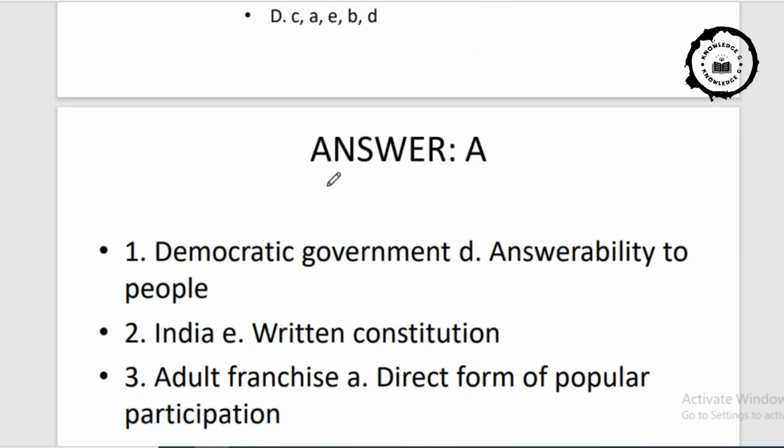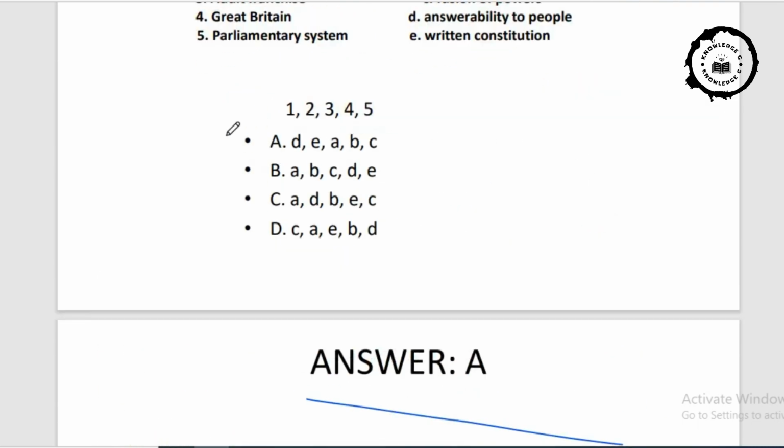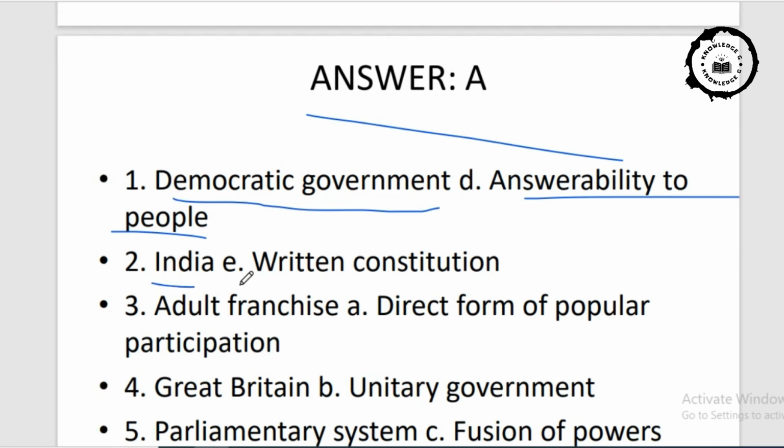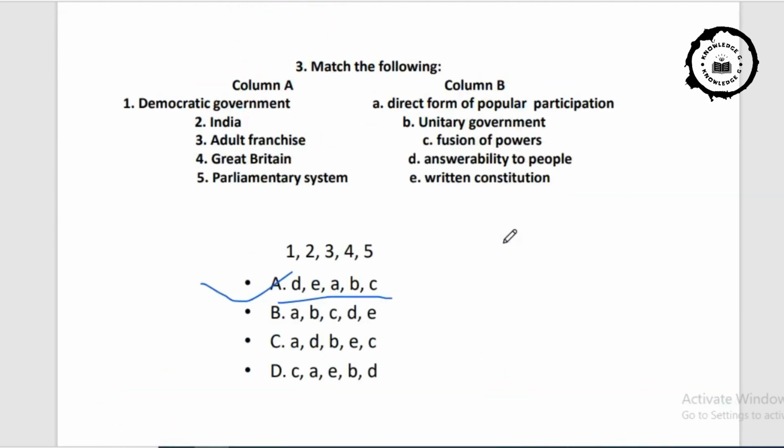The answer is answer A. That means democratic government represents answerability to the people, and India has a written constitution. See here, it is clearly mentioned. Option A